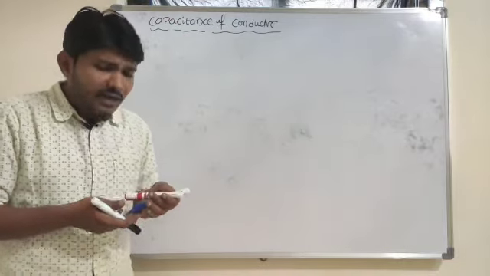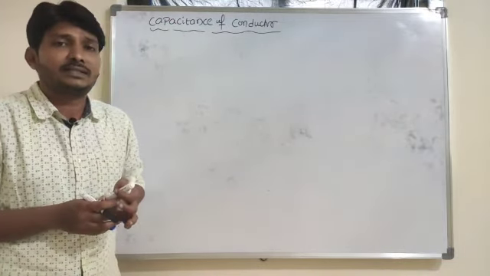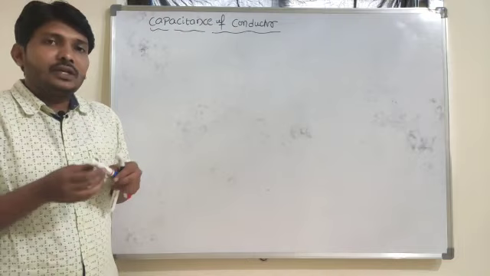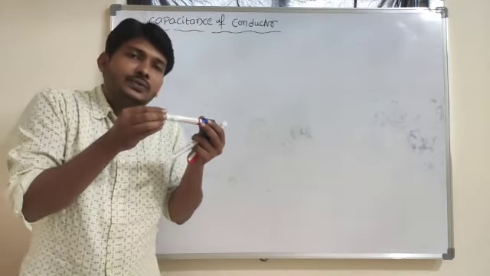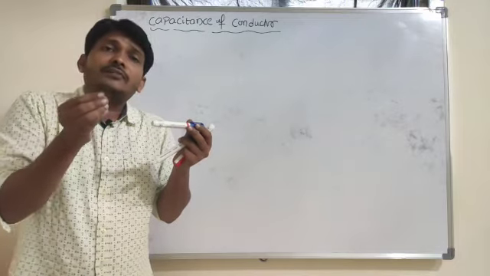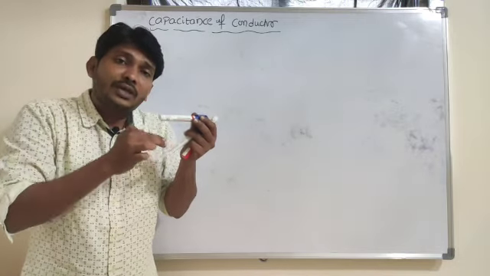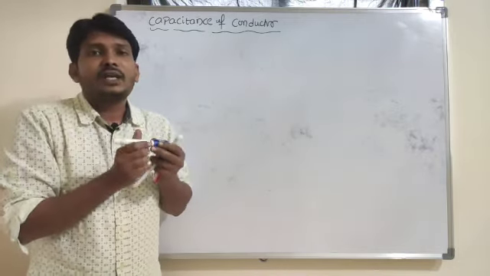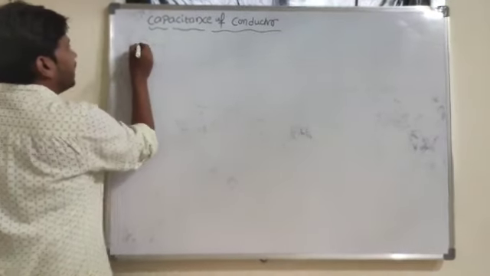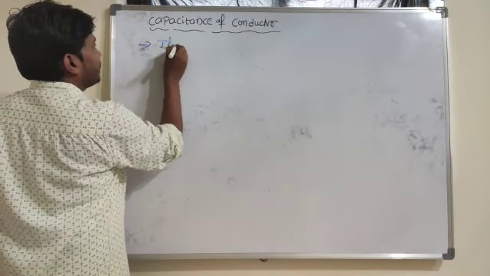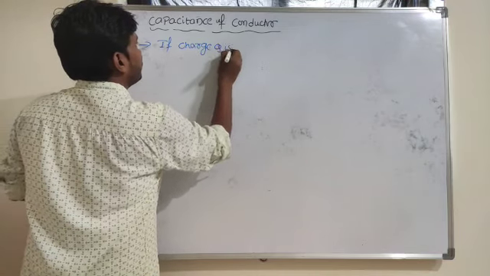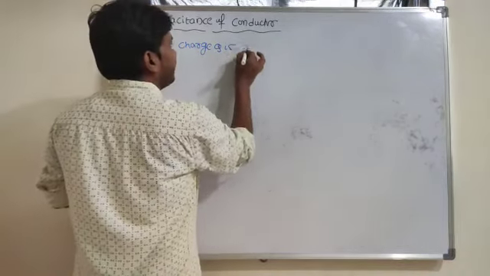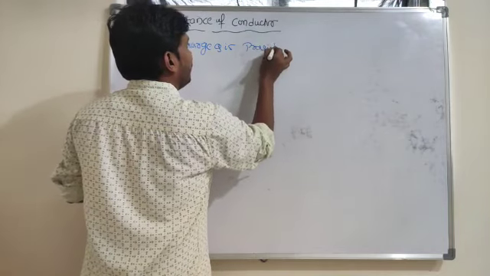In order to understand the concept of capacitance, suppose I have one conducting material here. If I provide charge to this conducting material, its potential value rises. Look here.